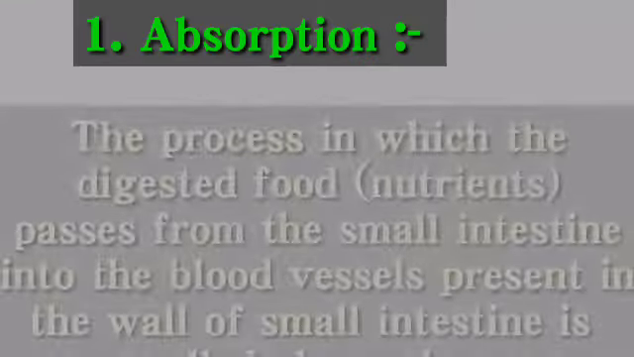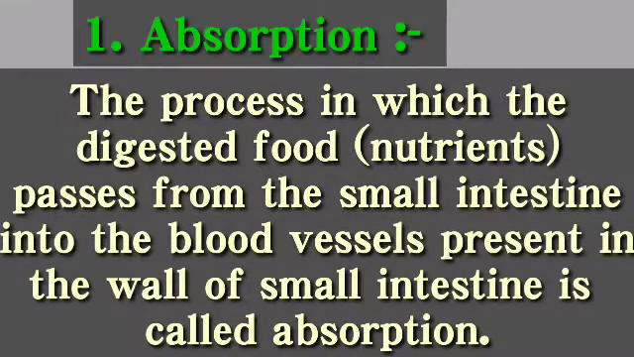First keyword is absorption, the process in which the digested food, that is nutrients, passes from the small intestine into the blood vessels present in the wall of small intestine is called absorption. Means the nutrients pass from the small intestine to the blood vessels into the blood.